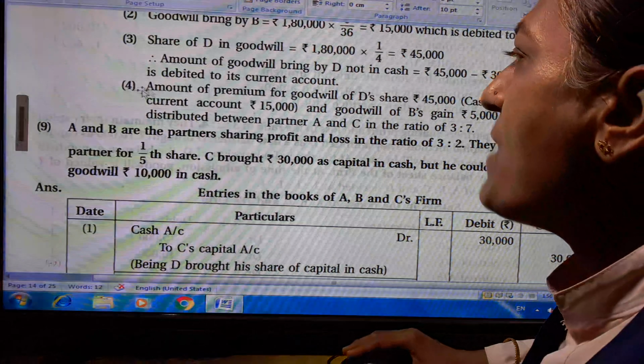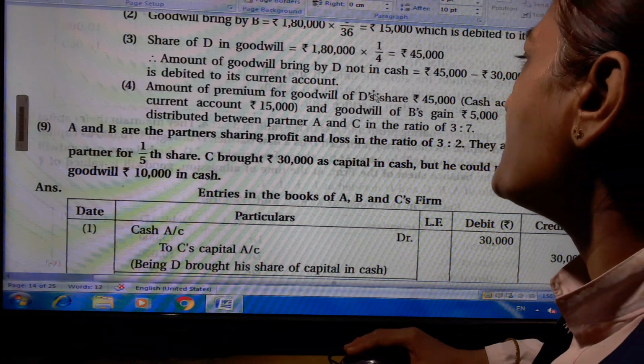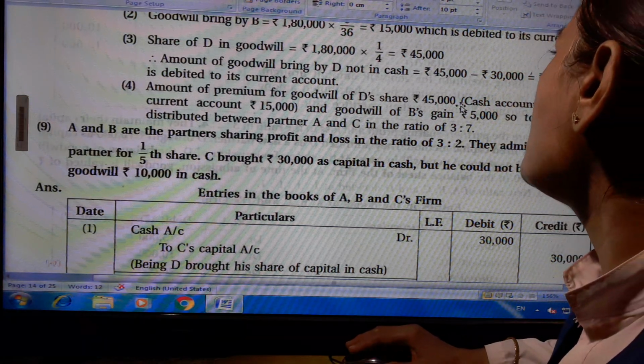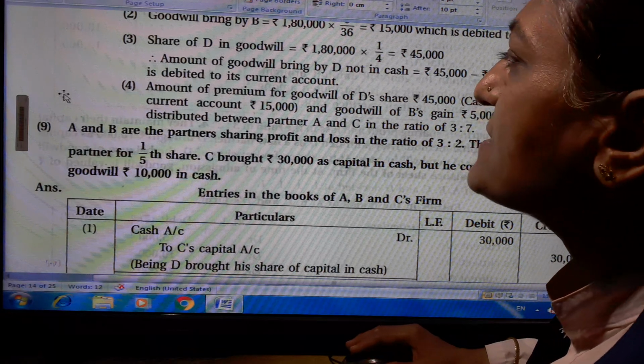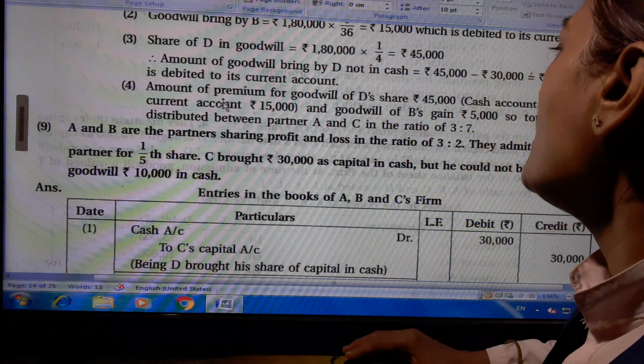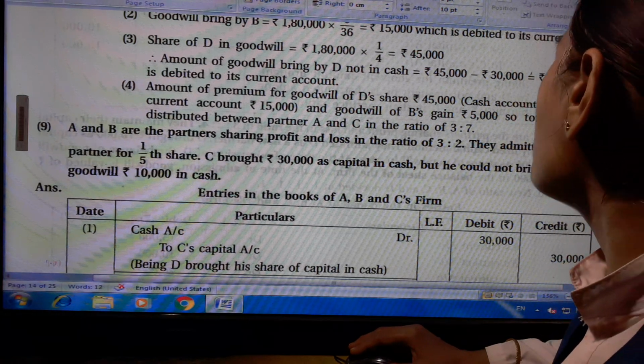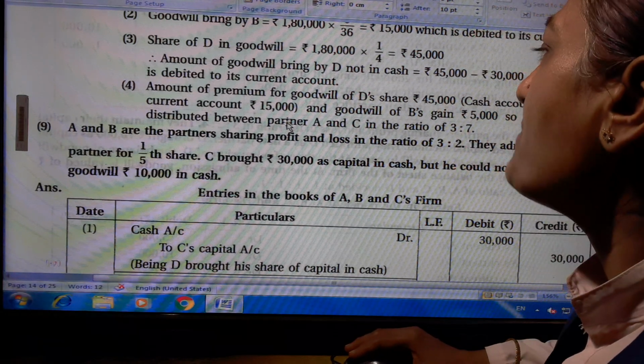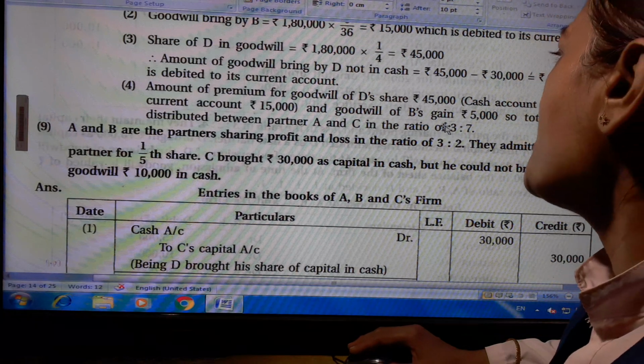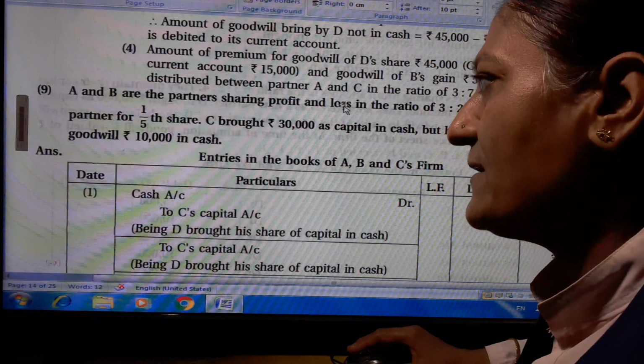Fourth point, amount of premium for goodwill of D's share rupees 45,000, cash account 30,000 plus D's current account 15,000, and goodwill of B's gain rupees 5,000. So total rupees 50,000 is distributed between partner A and C in the ratio 3:7.